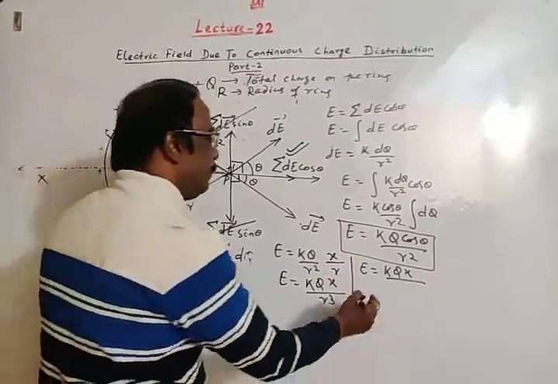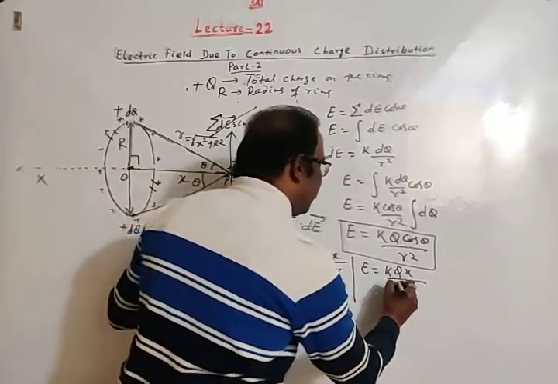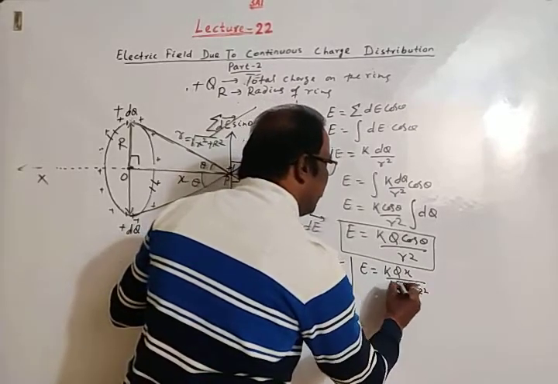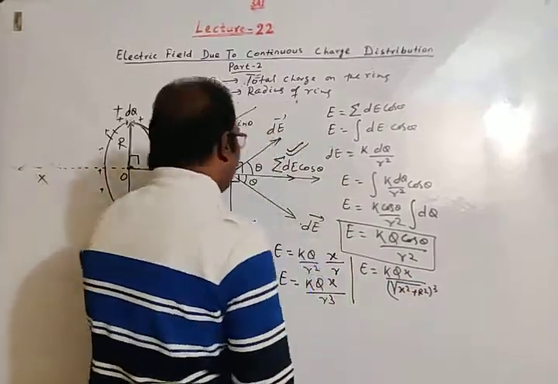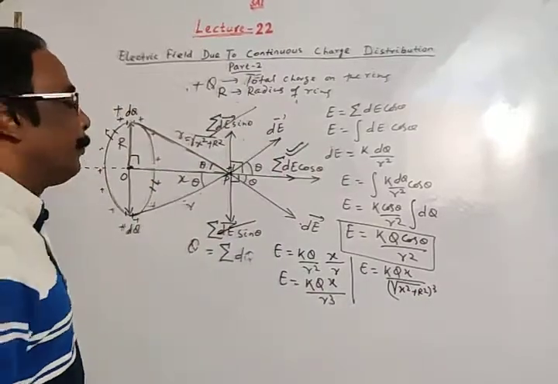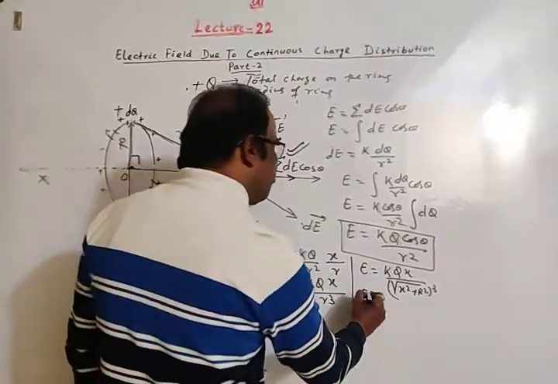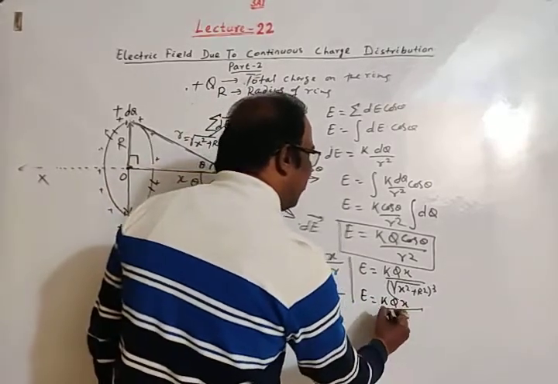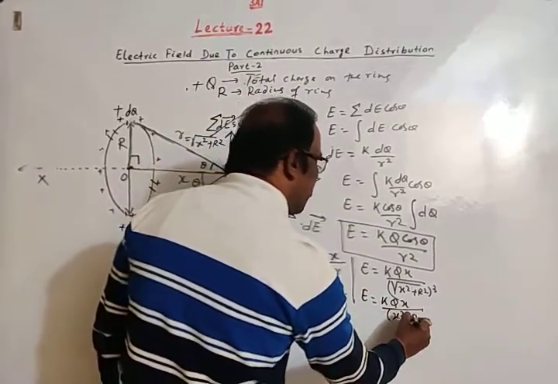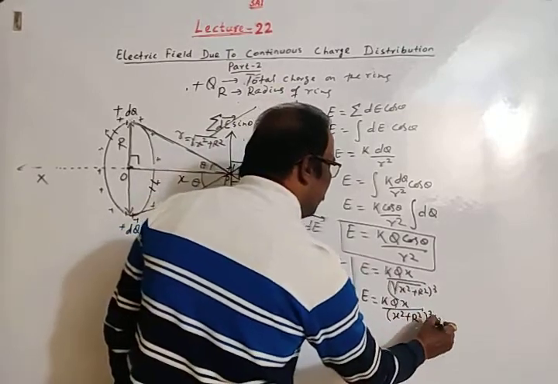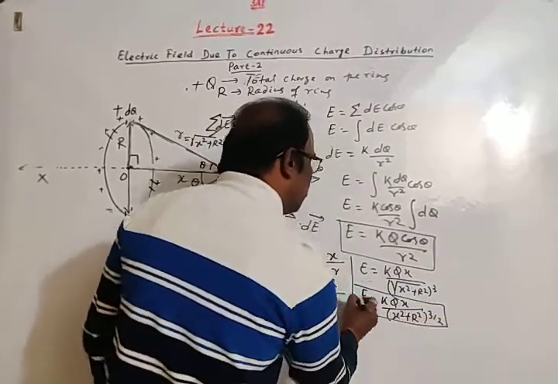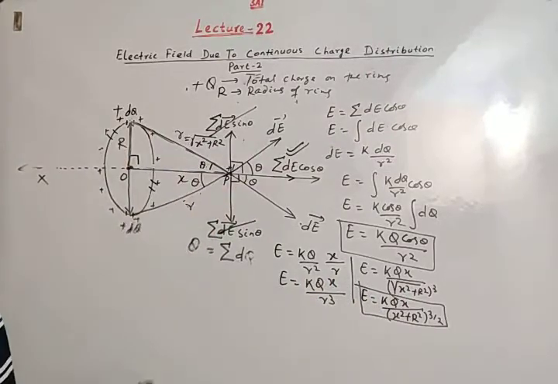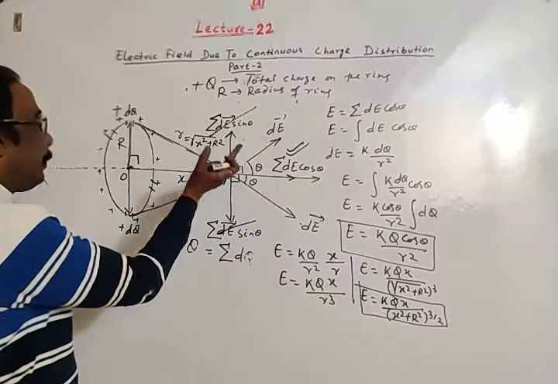R is square root of x square plus r square whole cube. Okay, x square plus r square whole cube. Then magnitude of electric field is k q x divided by x square plus r square whole to the power 3 by 2. This is our result. This is the magnitude of electric field at point P due to a charged ring.